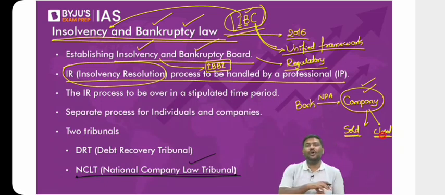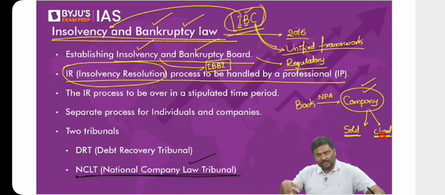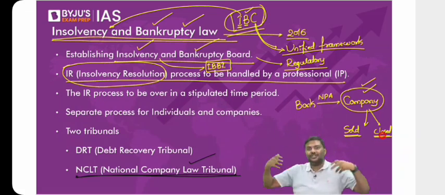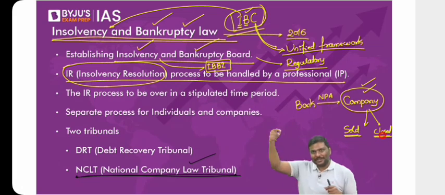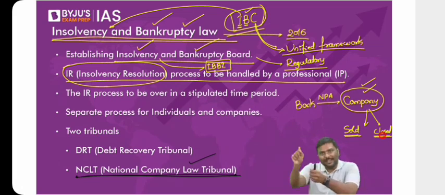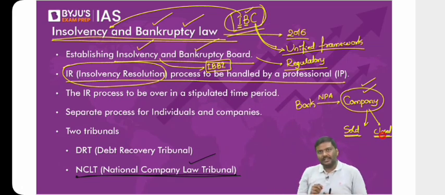So what do you mean by sold and closed? Imagine I'm the owner of the company now. I've taken the loan. I've not repaid it. So you can decide, can the company be sold to, let's say, Mr. Ratan Tata? Any argument here? I hope you understand the meaning of the term sold here. Of course, Mr. Ratan Tata should come forward and say, I want to buy the company. The company should come to you and say, I want to buy the company that is there under you. Okay, there should be a proposal first. That is selling.